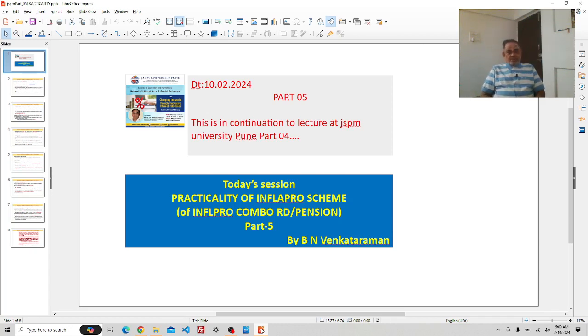In today's session we will look at the practicality of the INFLAPRO scheme, the INFLAPRO combo RD pension, a combination of recurrent deposit or SIP and pension or SWP. This is part 5. This has reference to the bnvenkat.com website and INFLAPRO combo RD pension. Let us see next.